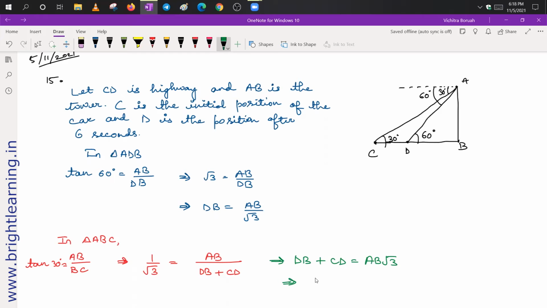So this, wait a second. Now here I will put the value of dB. Now dB is AB upon root 3, from this relation. So in place of dB, I can put AB upon root 3 here. So I will get AB upon root 3 plus CD, and it is equal to AB root 3.